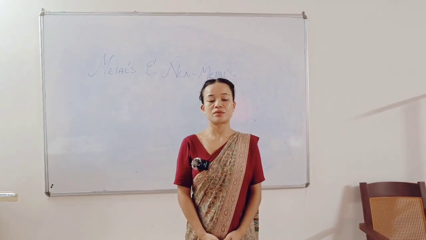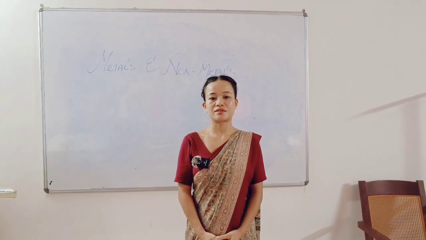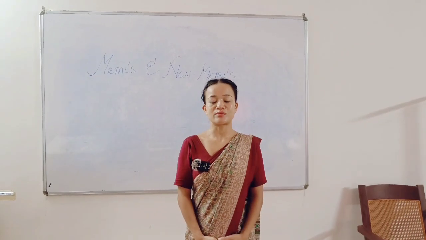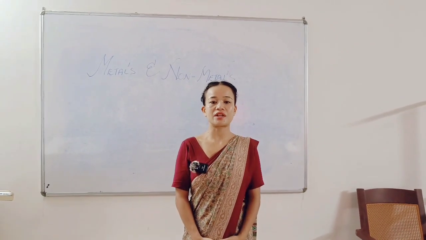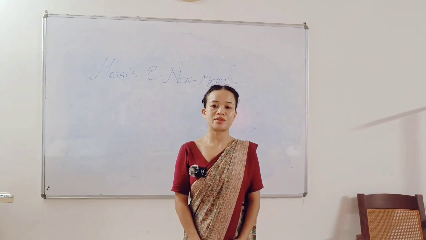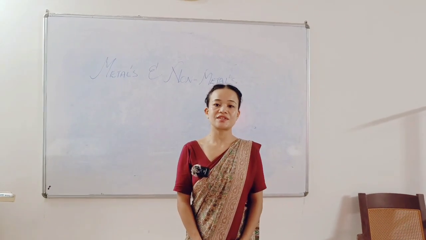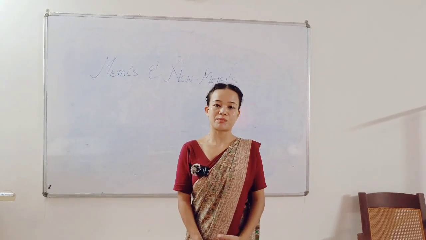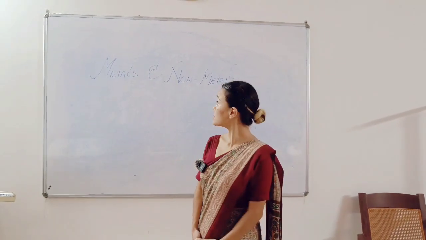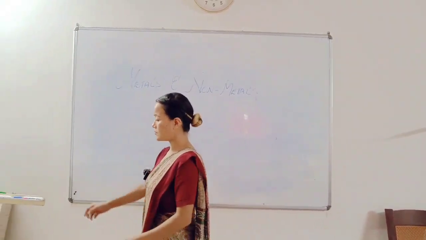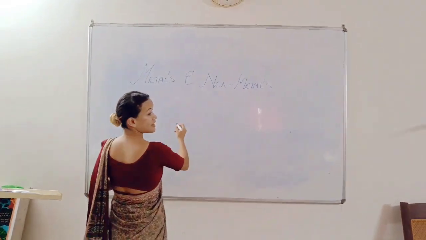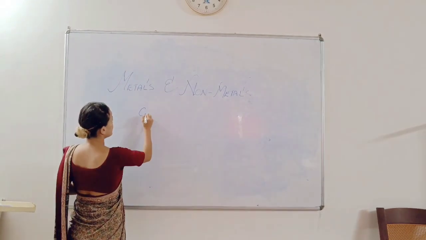So my topic today will be on metals and nonmetals. Metals and nonmetals are two broad categories of elements in the periodic table, each with its distinct physical and chemical properties. So under metals and nonmetals, we have the classification of matter.